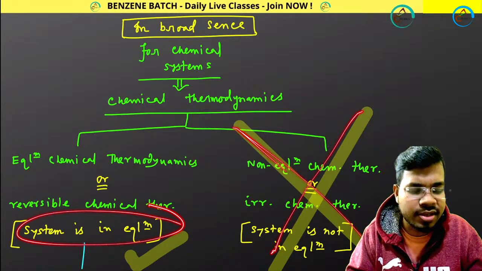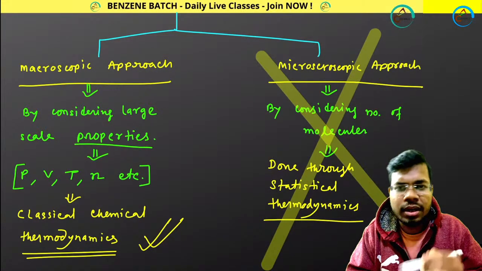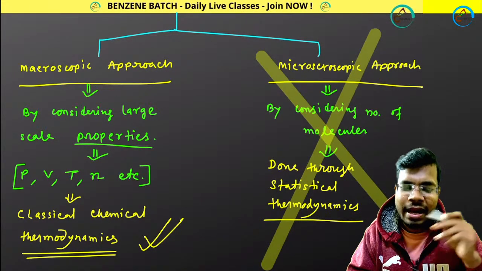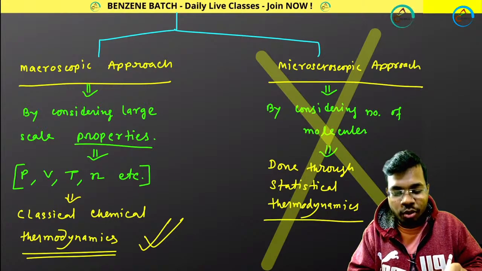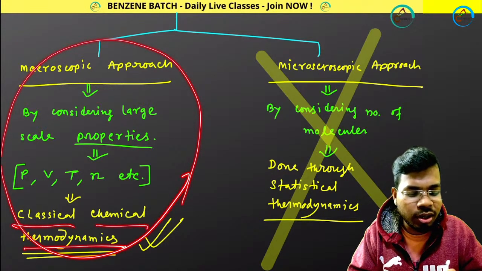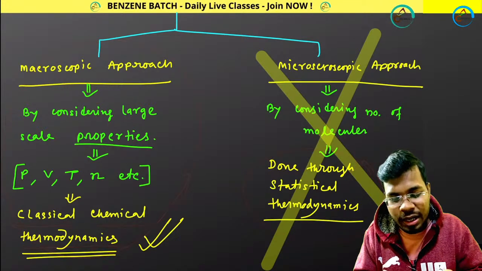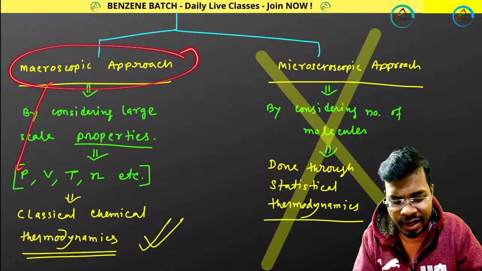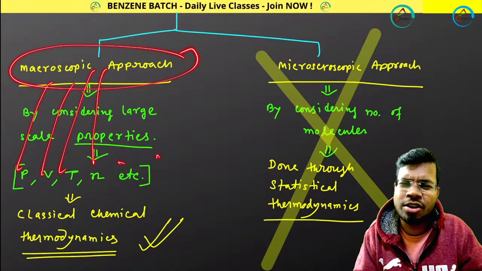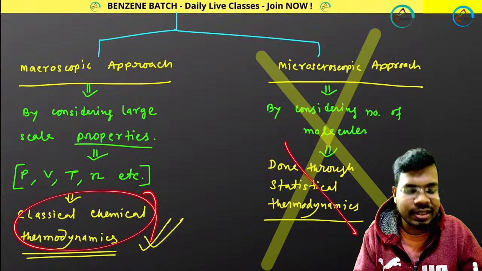This is not in your syllabus for the time being. And from equilibrium thermodynamics, we only discuss the classical equilibrium thermodynamics. We don't discuss statistical thermodynamics in this chapter. That means only macroscopic properties will be there: pressure, volume, temperature, number of moles, and so on. Got it? So only classical thermodynamics, not statistical thermodynamics.